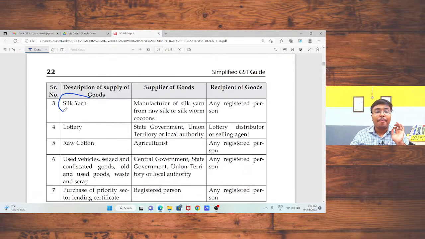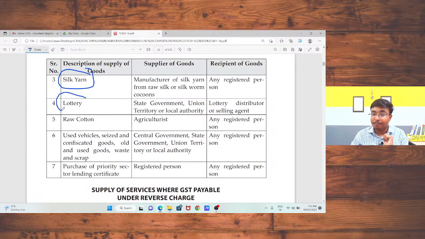Silk yarn: those persons who are manufacturing the silk yarn from the raw silk will supply the same to the recipient. In those types of manufacturing and selling process, recipient will be liable to pay the tax, supplier will not be liable to pay the tax. Lottery, because lottery is permitted by state government or local authority. Lottery is not a subject of any central government. So in that case, government is not going to pay any tax. So in an individual capacity, you need to pay the tax. That means recipient needs to pay the tax in case of lottery.